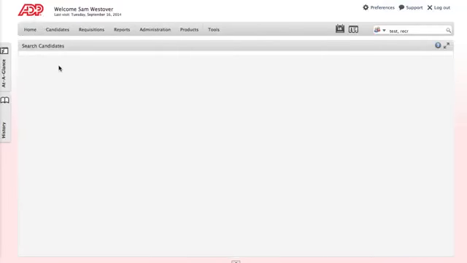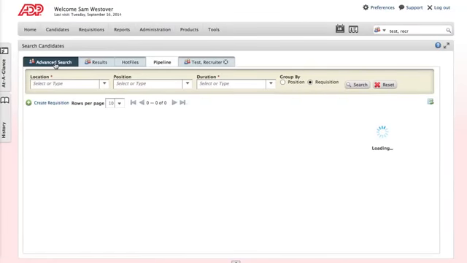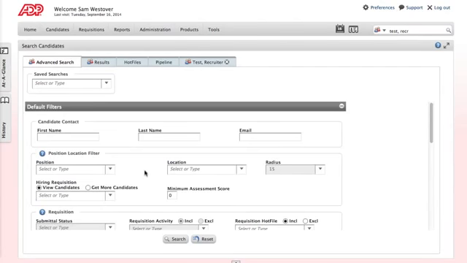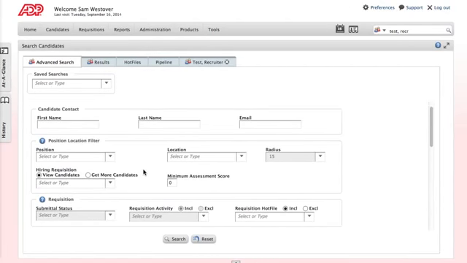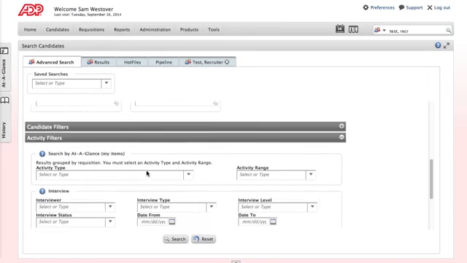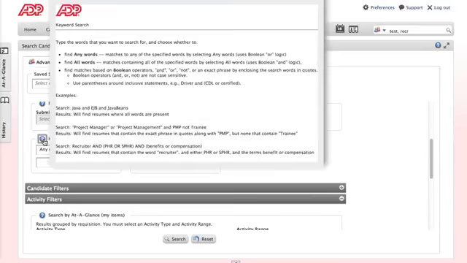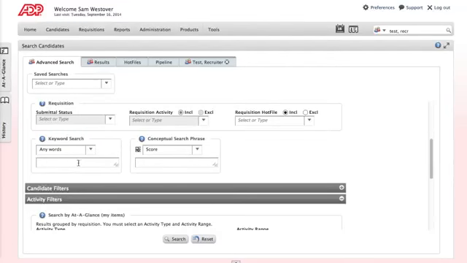Also from your home page, if you click on Advanced Search over here on the upper left, this will allow you to do a search with additional filters. So you can certainly play around with this a lot. Down at the bottom of the first section are keyword search and conceptual search phrase. And you can click on these blue question marks to get much more detailed explanations of these. But these are really great ways of finding specific things in a whole bunch of resumes if you're looking.